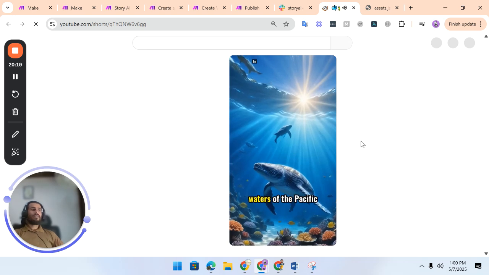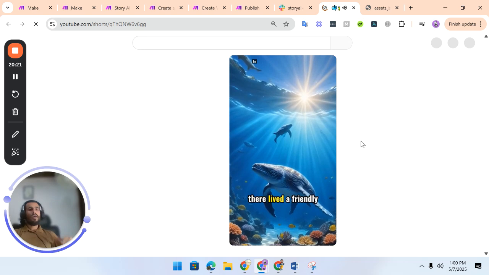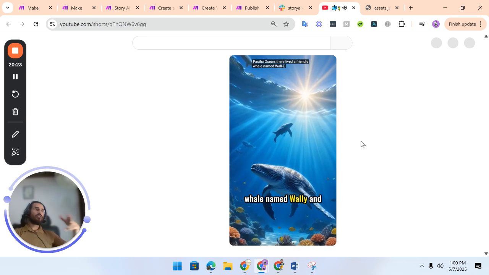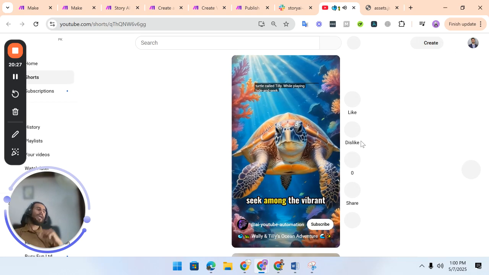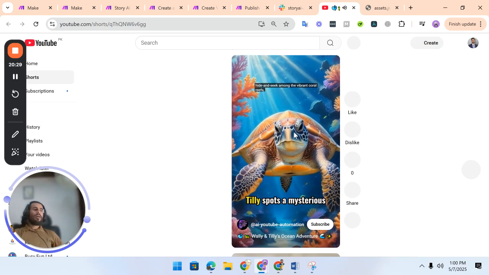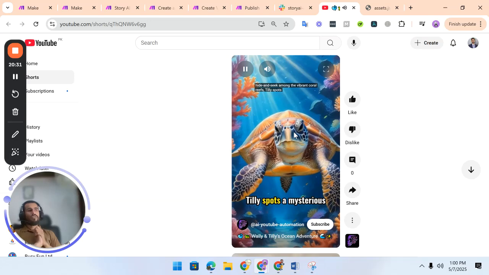In the vast sparkling This is waters the of the same Pacific video Ocean, that I there have. lived a friendly I'm whale okay with named English. Wally Just simply and a post it. cheerful sea turtle So it knows called that what Tilly. was the video. While playing hide and And seek it among the simply paused the vibrant video coral link reefs, Tilly spotted. and it posted on YouTube Shorts.